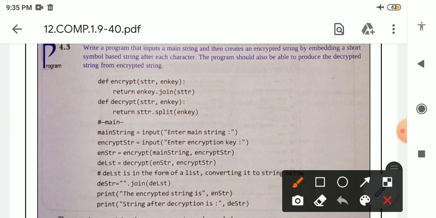Once again, see here, dlst is the name of variable, and decrypt is the name of function. See here, the function definition is present here, and this is the function call of decrypt. It will contain two arguments. Enstr is the name of variable storing the encrypted form of string. After that, comma encrypt str is storing the symbol which is accepted from the user, and it will attach with the string.